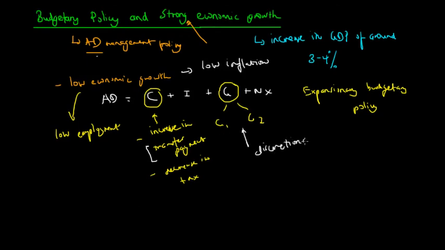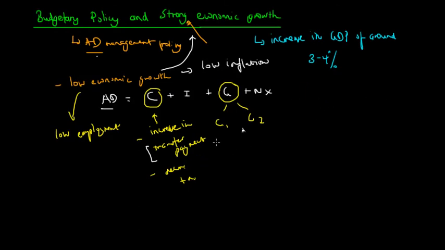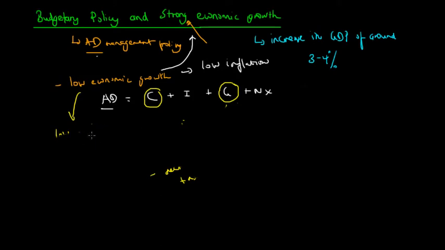And again, discretionary policies of government spending could stimulate aggregate demand so as to move towards achieving this goal of strong and sustainable economic growth. So that's how the government can use budgetary policy to achieve strong economic growth in times of downturn. But we're going to look at the consequences of this for inflation. And this is a very important judgment that the government needs to make regarding their policy choices.